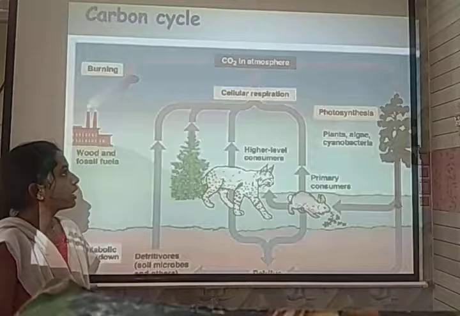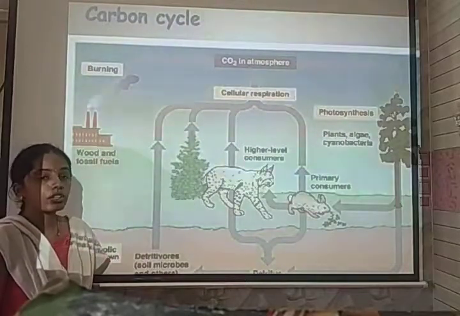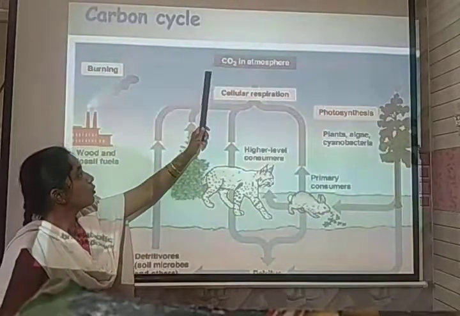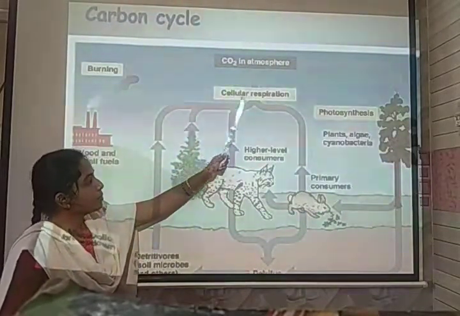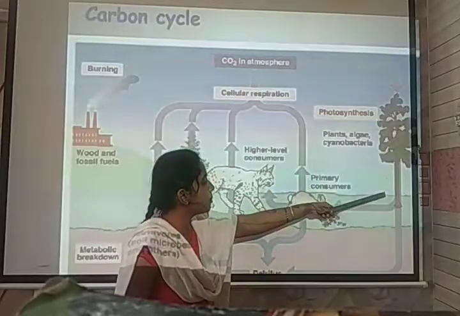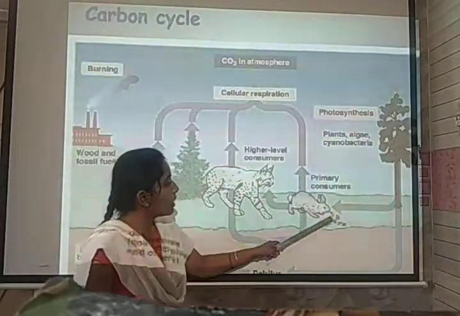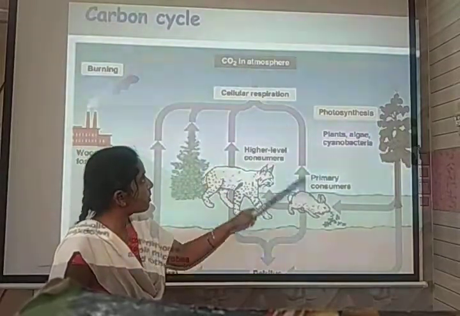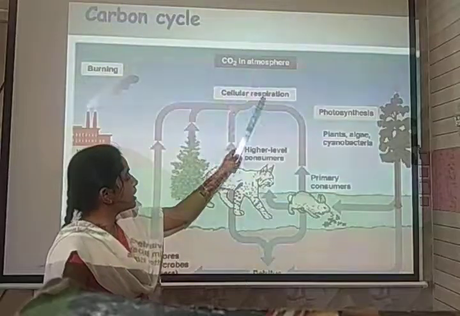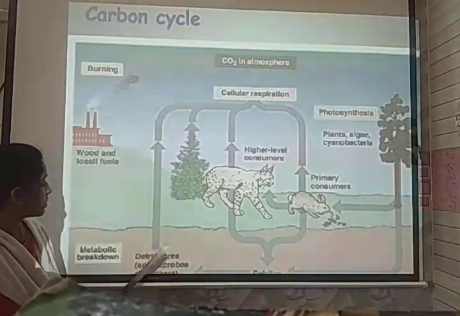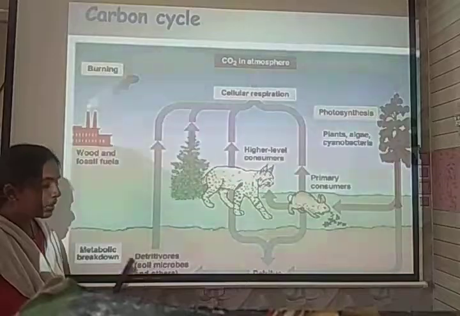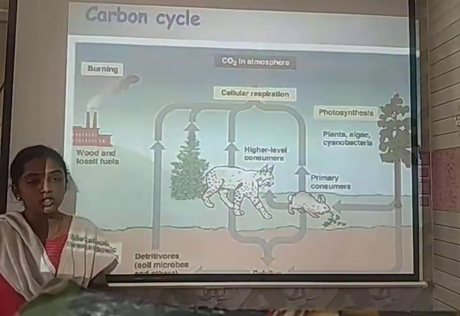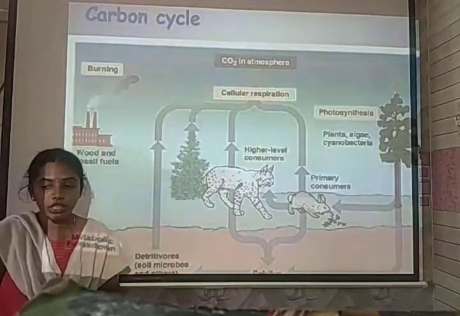One example of a gaseous cycle is the carbon cycle, where carbon is present in an excess amount in the ocean. The carbon dioxide present in the atmosphere is consumed by plants through photosynthesis. From the plants, the carbon enters the consumers. By the process of respiration, carbon dioxide enters the atmosphere by cellular respiration. Also by detritus, that is decomposition, and by the burning of fossil fuels, carbon dioxide enters the atmosphere.